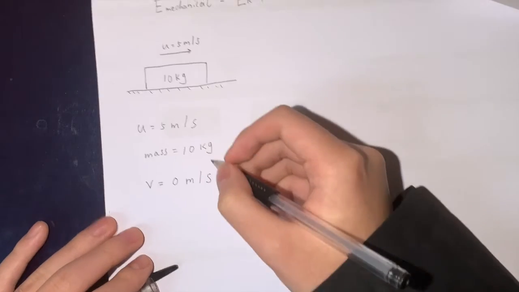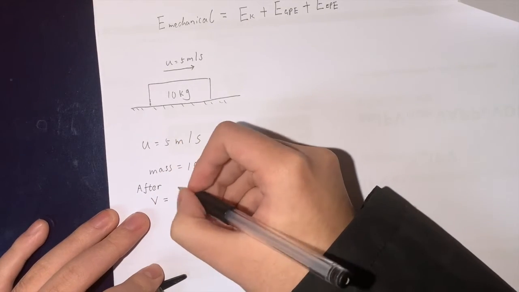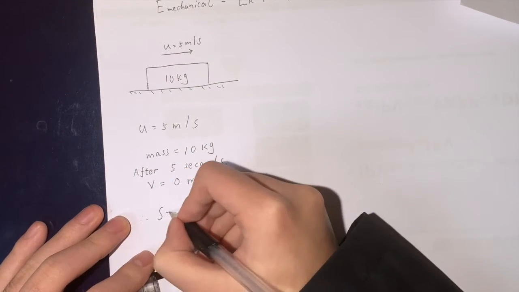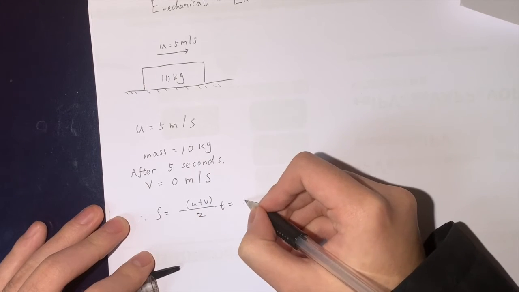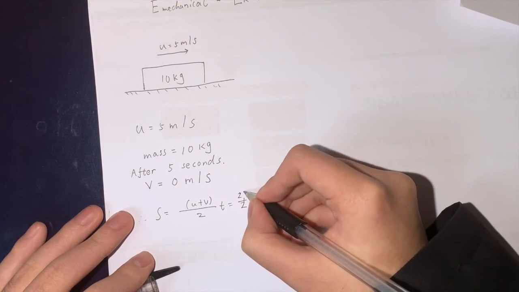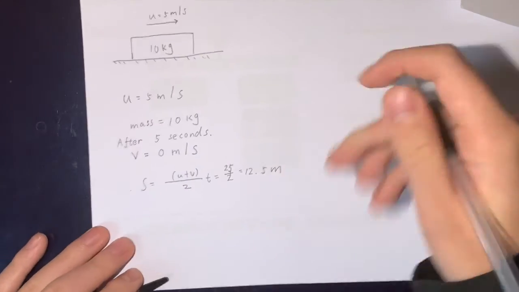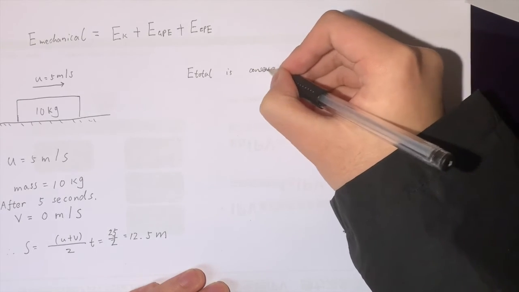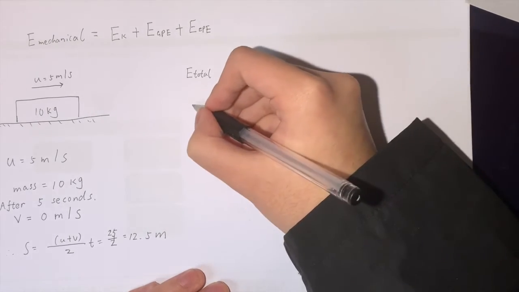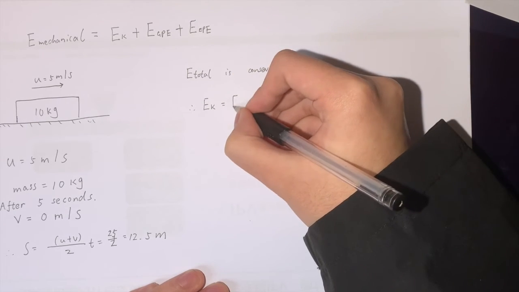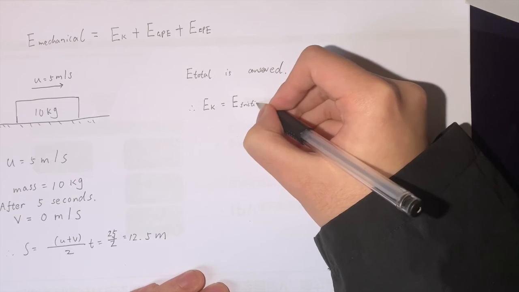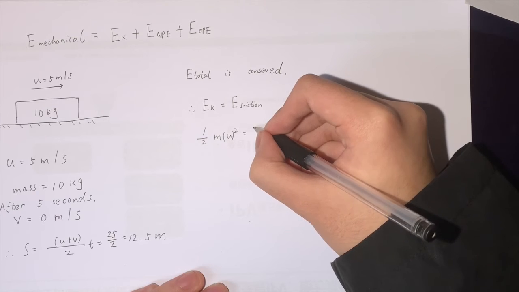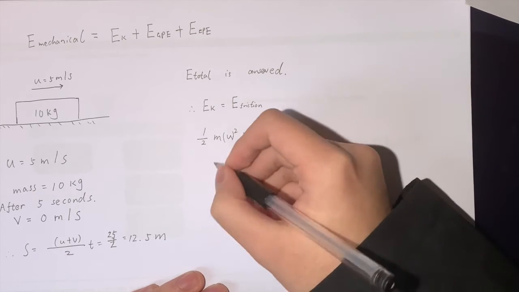So we can apply the SUVAT equations. The distance is equal to (u plus v) divided by 2, times t. By applying this equation, we know that the distance traveled by the object is 12.5 meters. Now we can apply the conservation of energy. So the total energy is conserved. Hence, the kinetic energy of the object must be identical to the energy lost to the frictional force. So 1/2 m u squared must be equal to Ff times s.